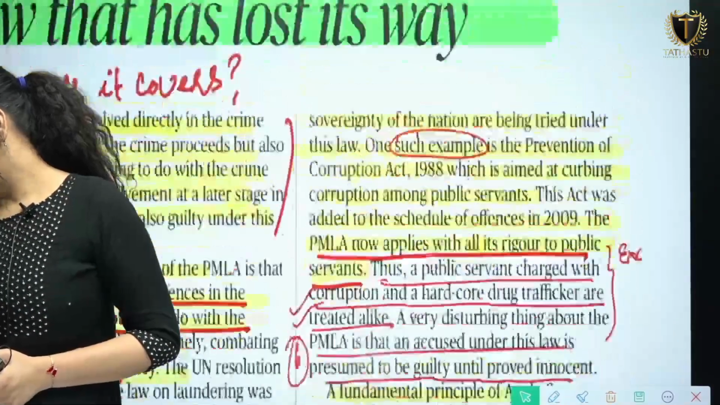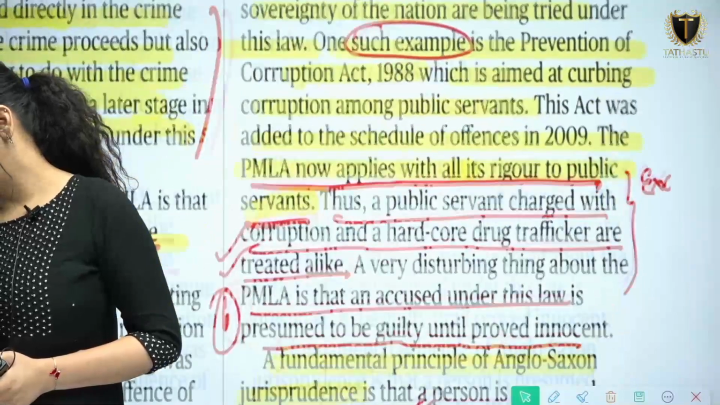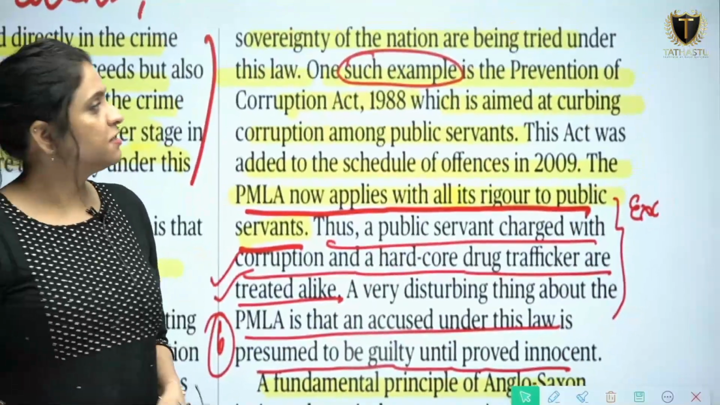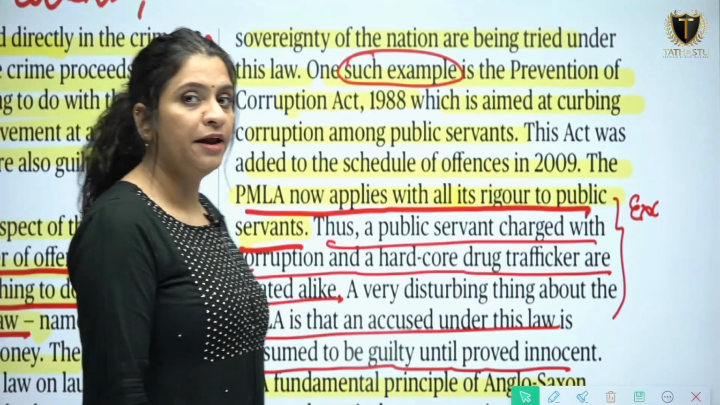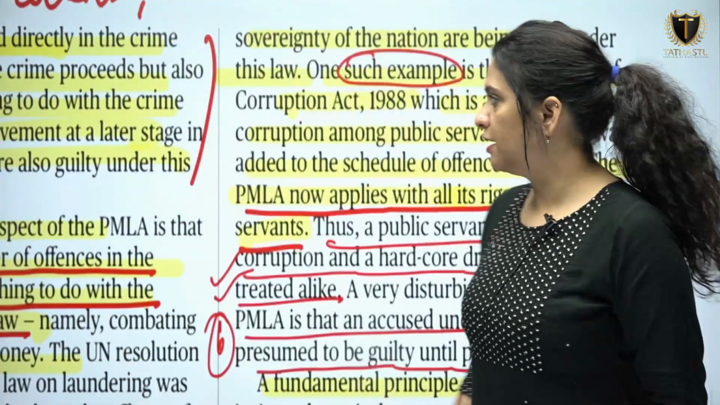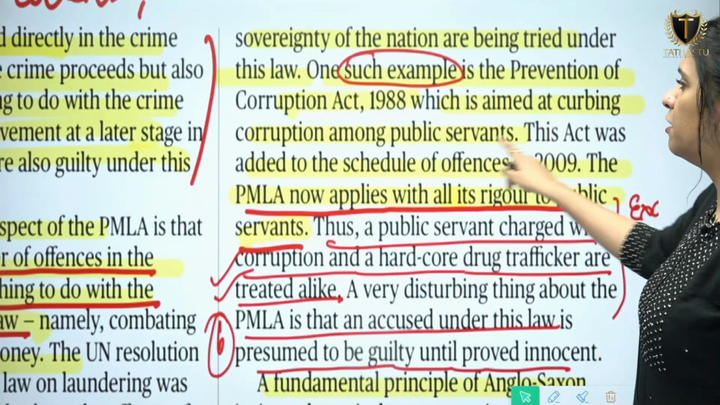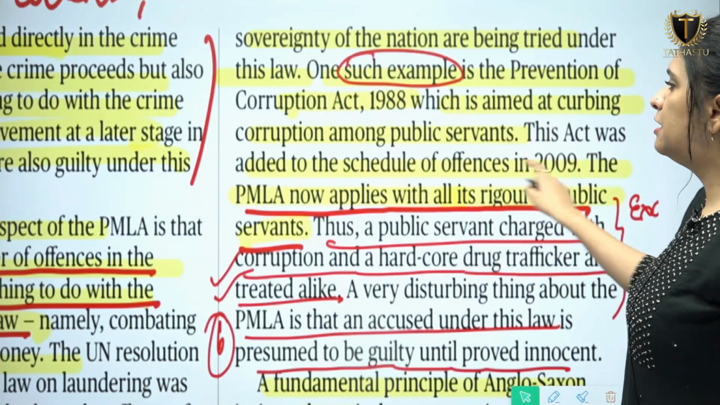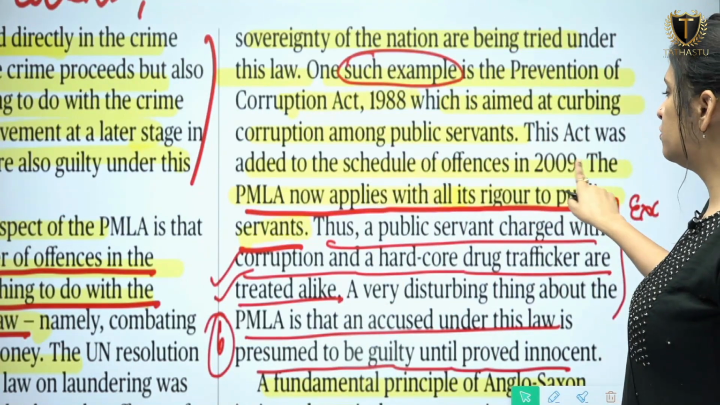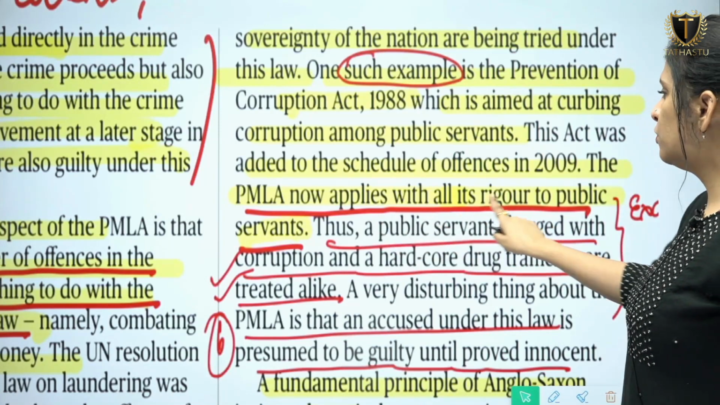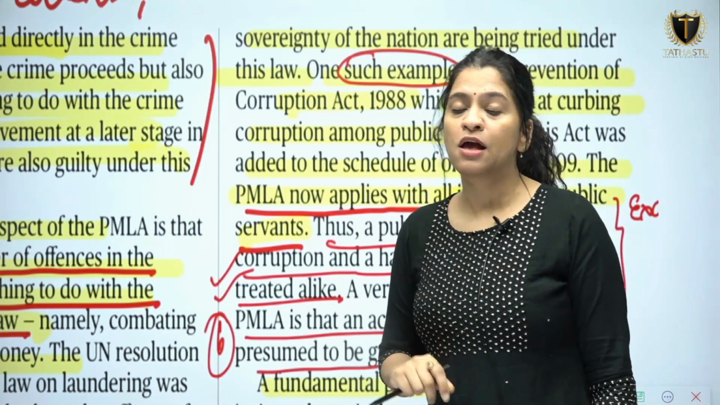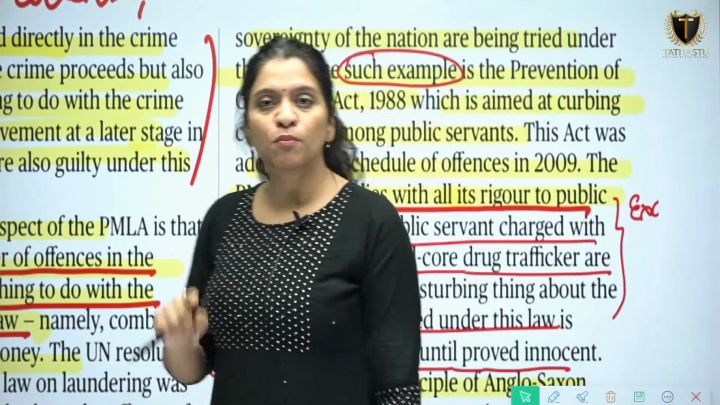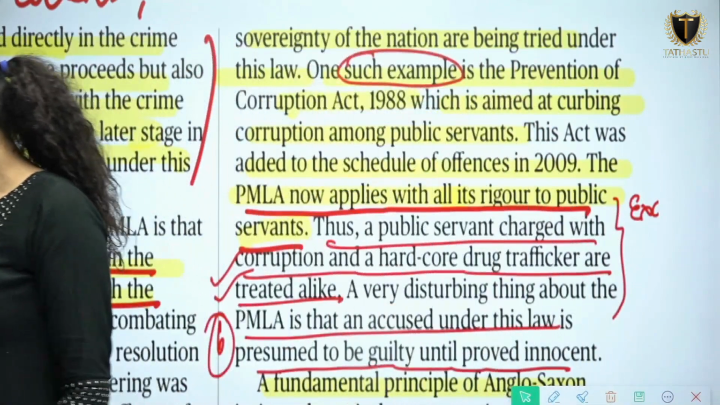Then, for example, one such example is the Prevention of Corruption Act 1988. So you have to again connect PMLA with the Prevention of Corruption Act 1988, which is aimed at curbing corruption among public servants. This act was added to the schedule of offences in 2009. The PMLA now applies with all its rigor to public servants. So PMLA also applies to public servants as well. We'll also see whether PMLA applies to political parties as well. And then